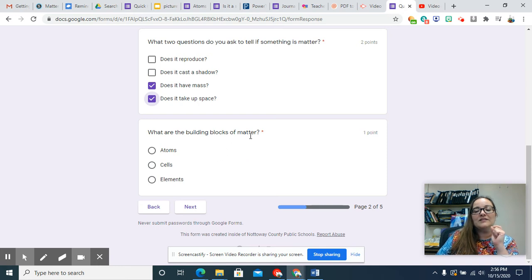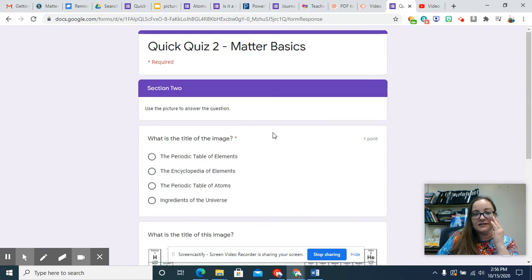What are the building blocks of matter, not life? If I said building blocks of life, then cells would be the answer. I will accept either atoms or elements here. Either one would get you the right answer. After you do that, you're going to hit next.